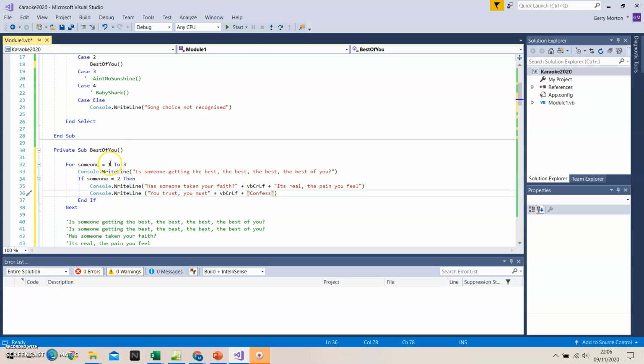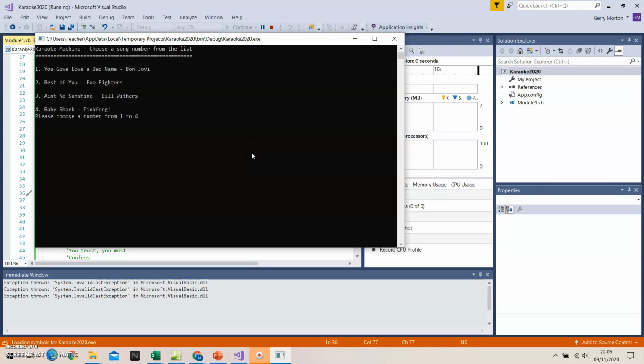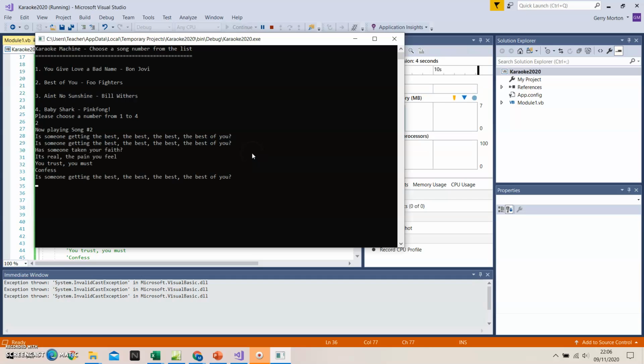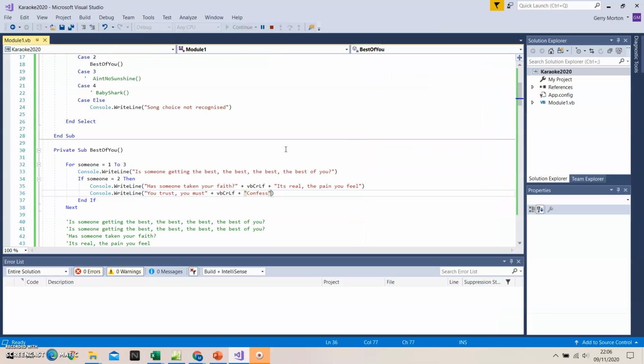And then we should go on to the third someone, which gives us our line back again. If I try this out, let's see what we get. So I'm going to choose song number 2. And that is looking quite accurate. So as it goes, that would be a simple implementation of that particular code. But I'm going to see if we can do a little bit better than that.